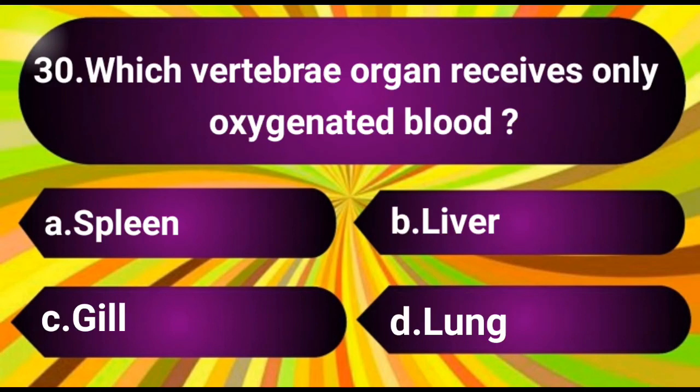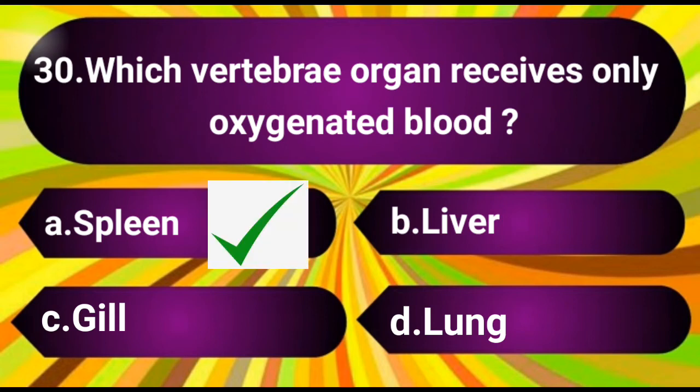Question number 30. Which vertebrate organ receives only oxygenated blood? The options are A. Spleen, B. Liver, C. Gill, D. Lung. The answer is A. Spleen.